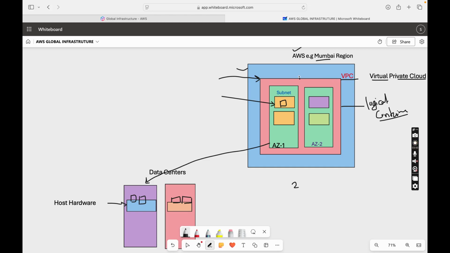And if you want this boundary to communicate with the outside world, there is a component called the IGW, that is, Internet Gateway, which is responsible for taking your traffic to the outside world, right? So this is what you might have.